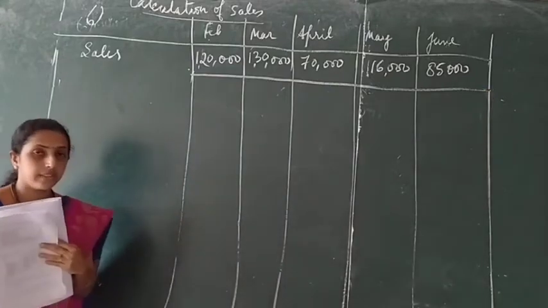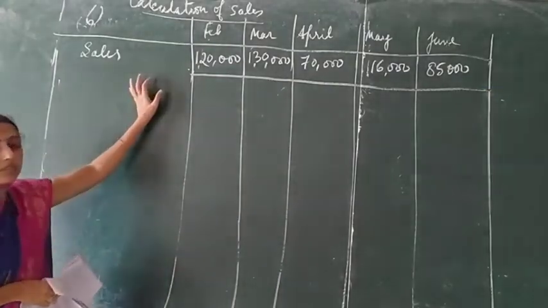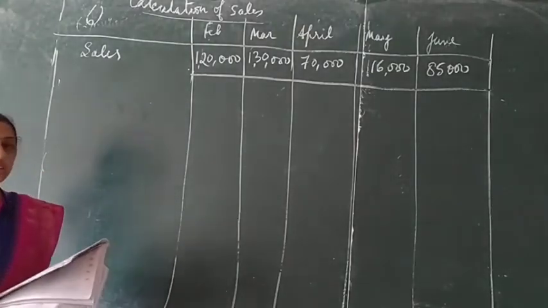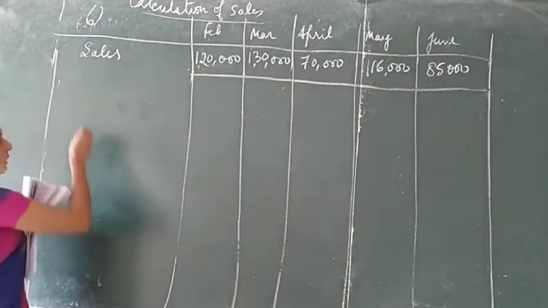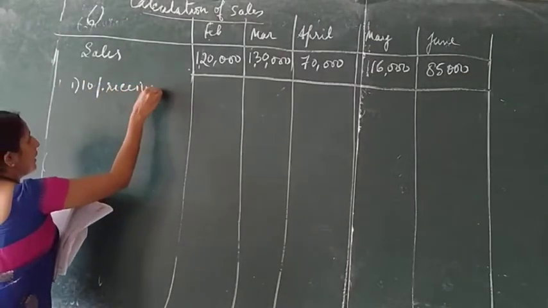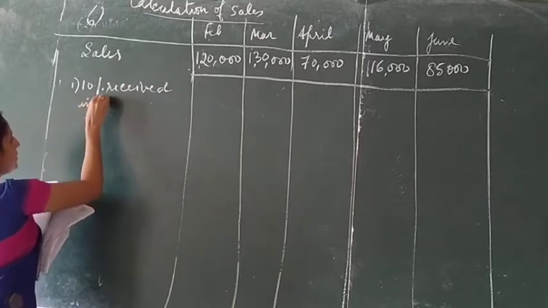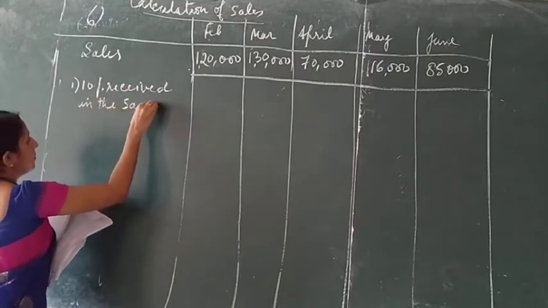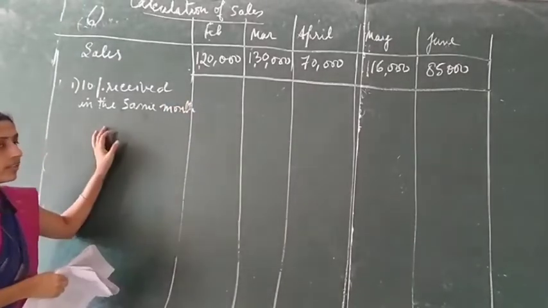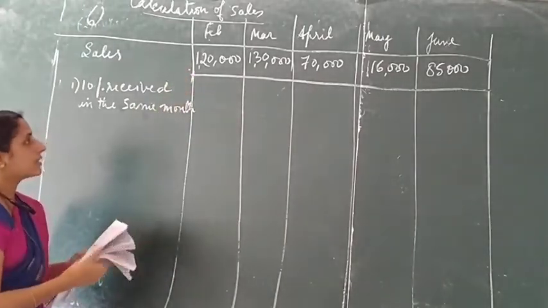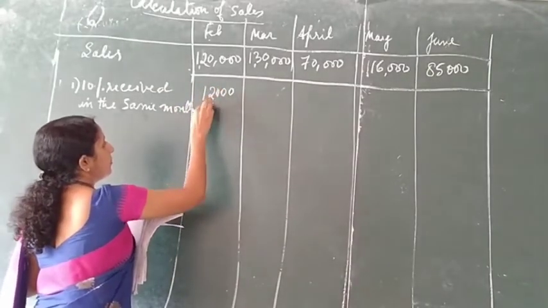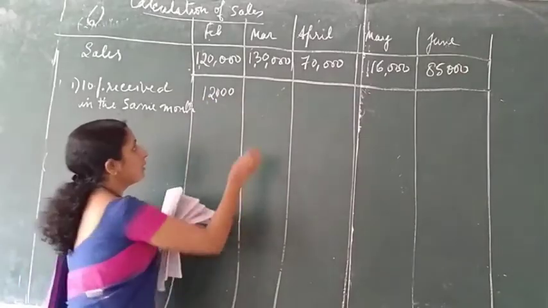Now we will begin with the calculation. I have recorded the sales as it is. First, 10% is received in the same month. February sales is 1,20,000, 10% will be 12,000.